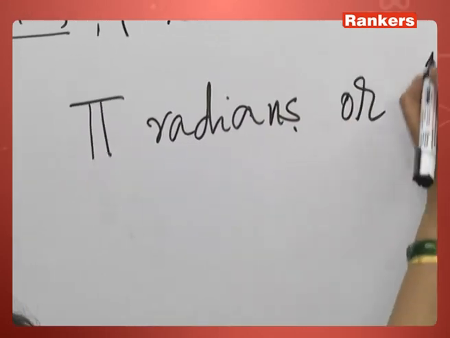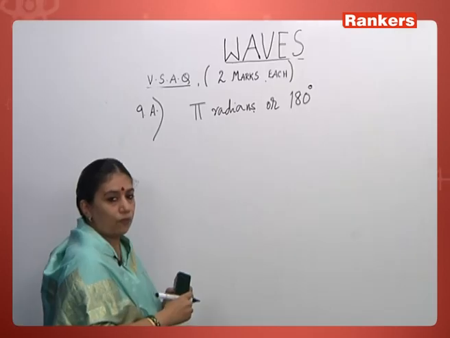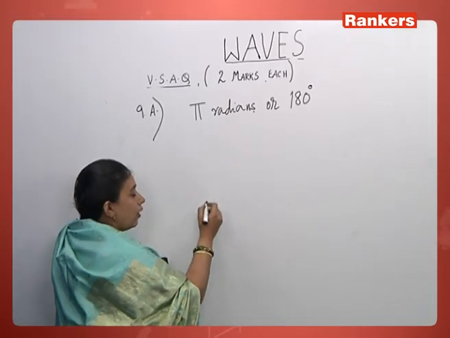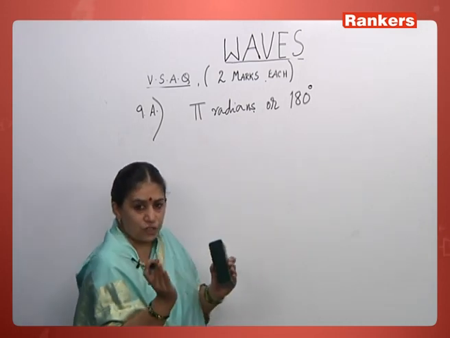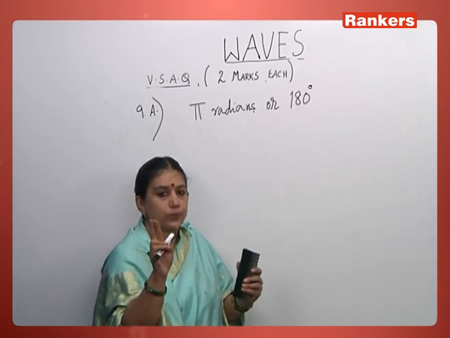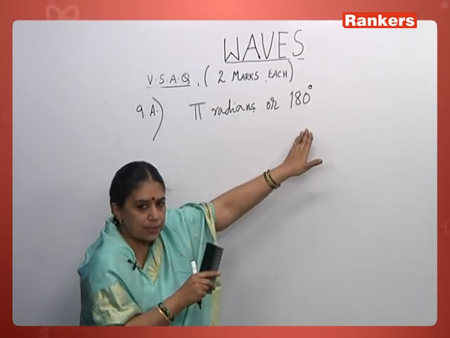Or 180 degrees. Why do we say this? That is, what do we mean by a phase change of pi? Phase change of in phase and out of phase. These are two things. This is for explanation. You can write the answer like this.